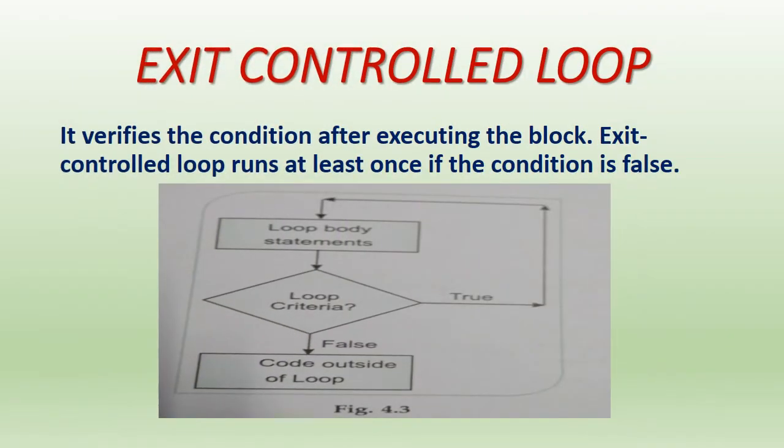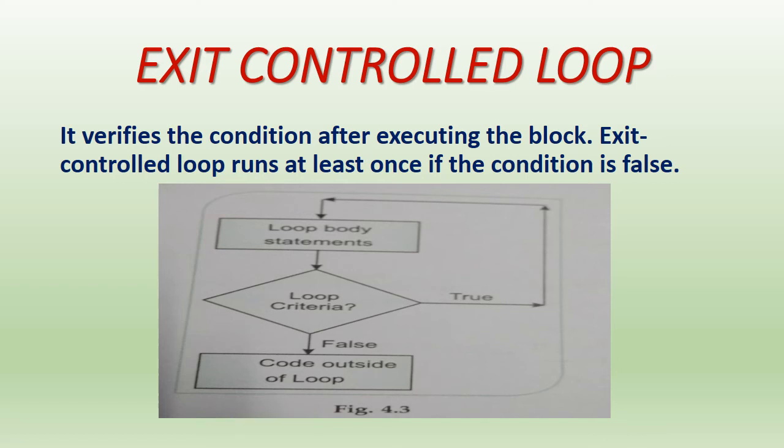Next, in exit control loop, it verifies the condition after executing the block. It will first enter the loop body, so at least once, even if the condition is false, it will execute the loop body.